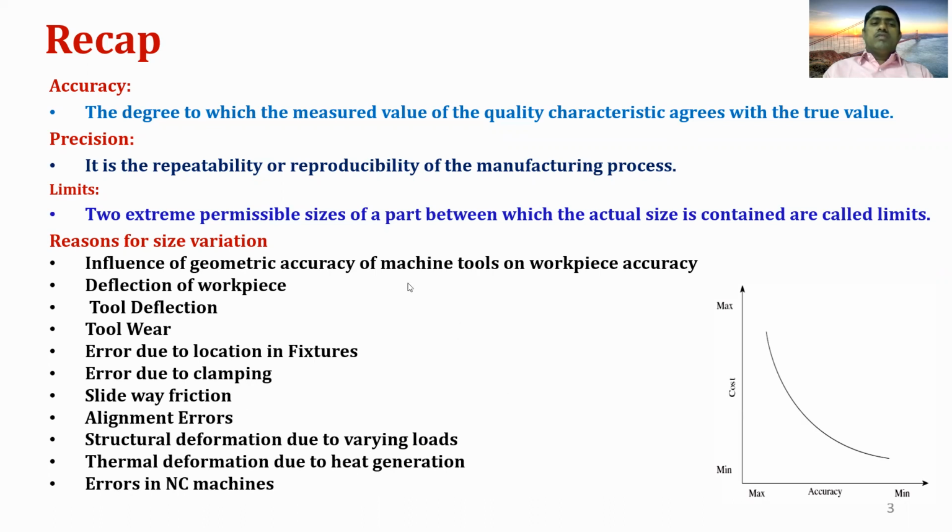So these are the various reasons for varying the size of the component.